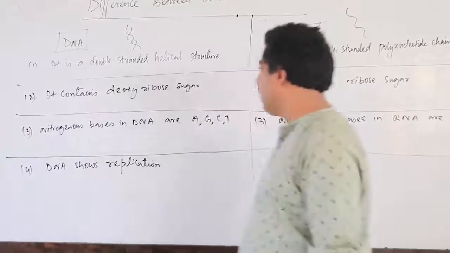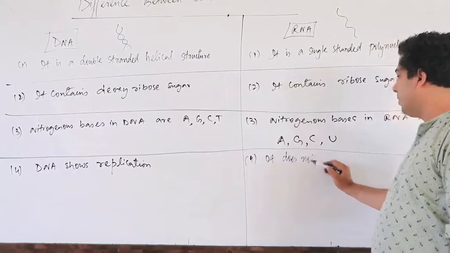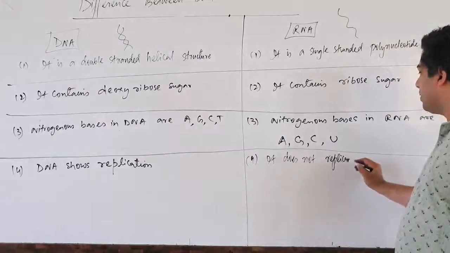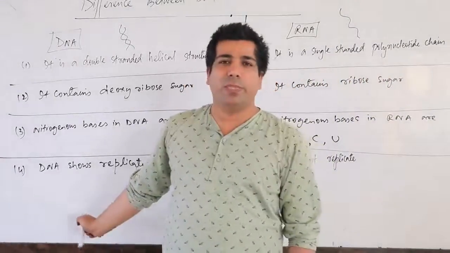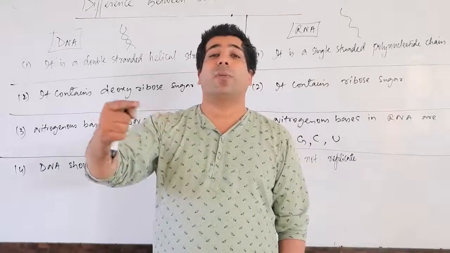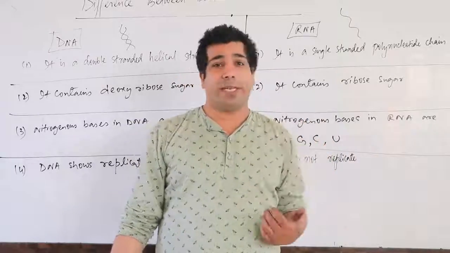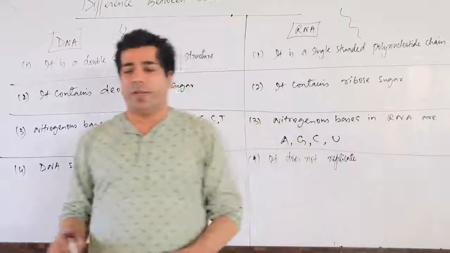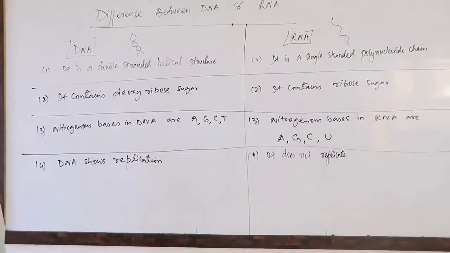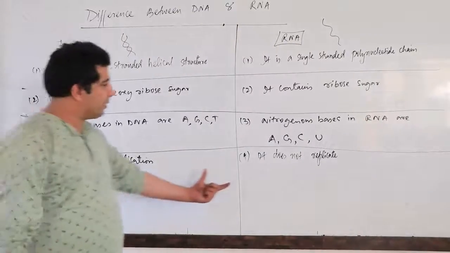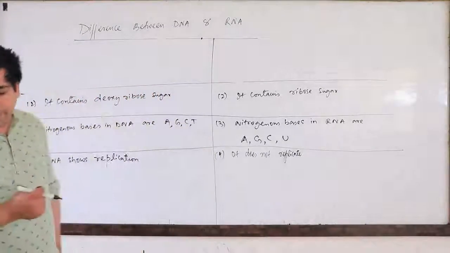But if you look at the RNA, it does not replicate. Means RNA cannot produce its Xerox copy or its replica, but DNA can produce its replica, an exact other copy of DNA. RNA cannot produce another copy of RNA. I hope, my dear friends, you have understood this thing. And please make note of these 4 points, then after that I will give a few more points. So my dear friends, now if you look at the DNA structure,